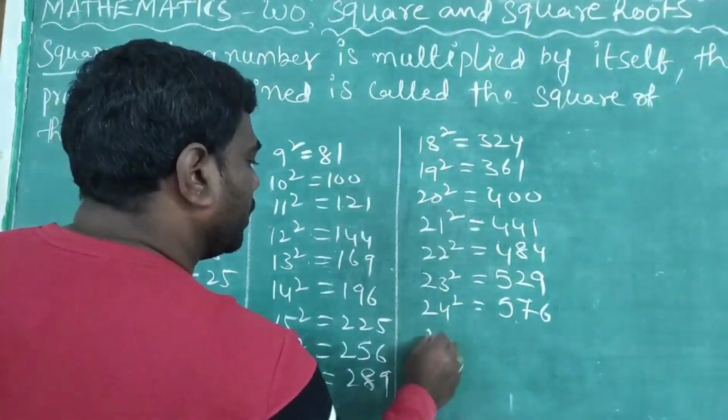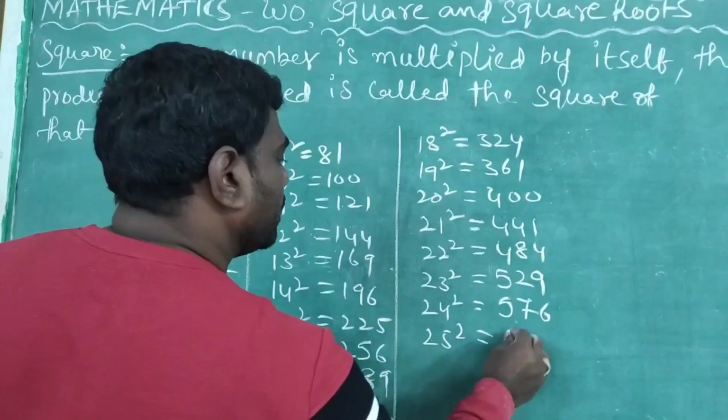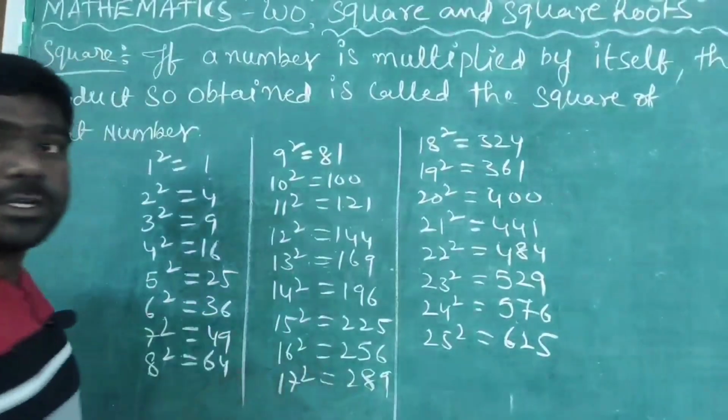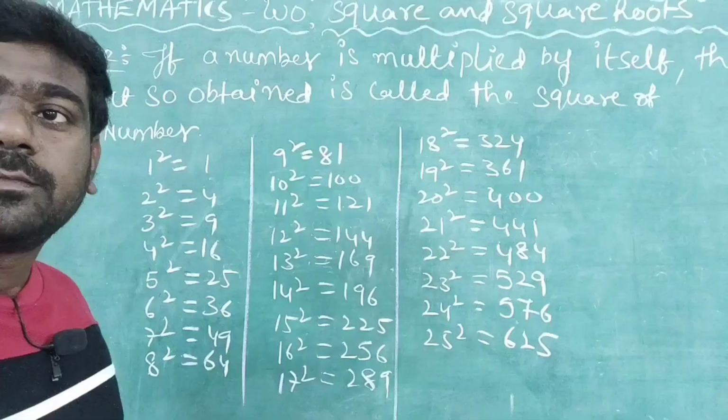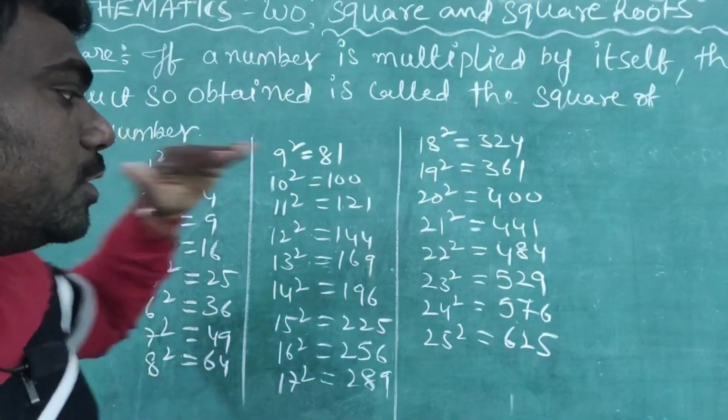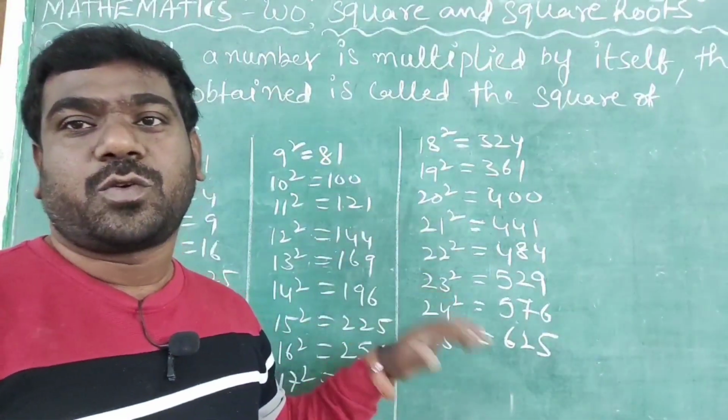Now 25 square is equal to 625. Yes, these are the squares from 1 to 25.